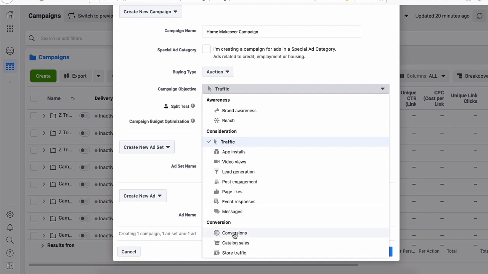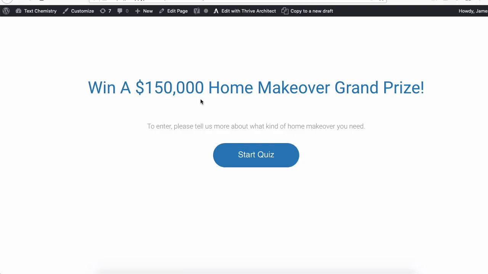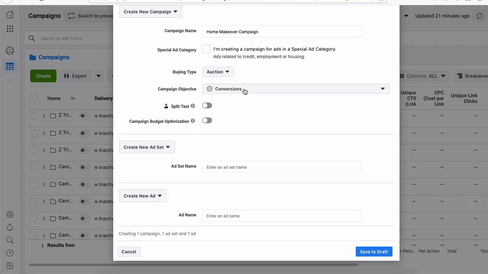Of course, you can create a conversions campaign if you're tracking them and collecting emails. To create a conversion campaign, check out one of my other videos where I tell you exactly how to do it if you're collecting emails. If you're not collecting emails and you're redirecting them directly to the offer page after they complete the quiz, you cannot really have a conversion campaign because you cannot track conversions happening on MaxBounty. So let's say for the purpose of this, we are going to do a traffic campaign, okay?